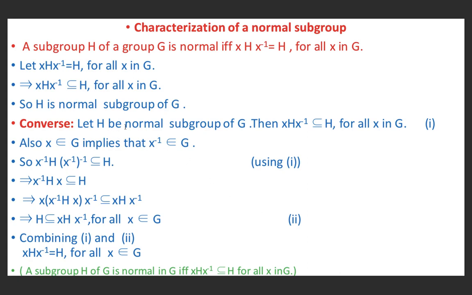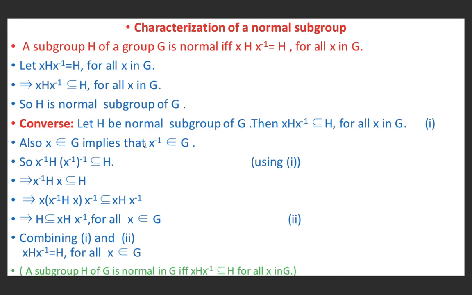Now the converse. Let H be a normal subgroup of G. Then xHx⁻¹ is a subset of H for all x in G, because H is normal in G if and only if xHx⁻¹ is a subset of H. Again we have utilized the same result. Also, since x belongs to G, therefore x⁻¹ also belongs to G, because G is a group and hence the inverse of each of its elements exists.